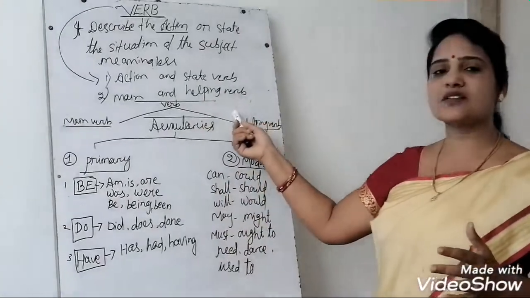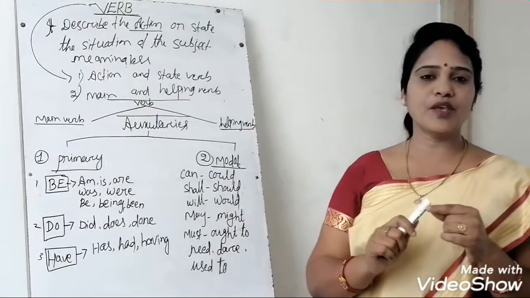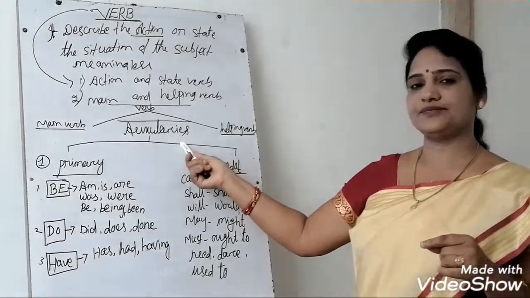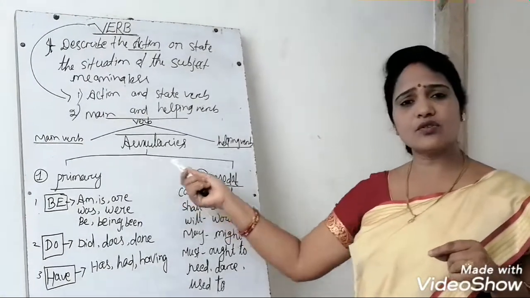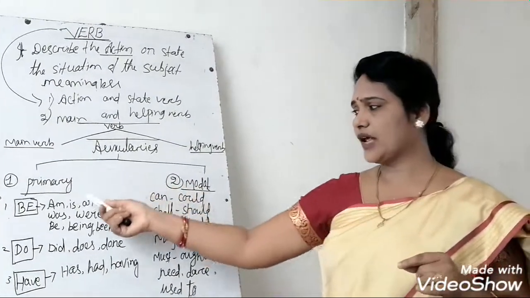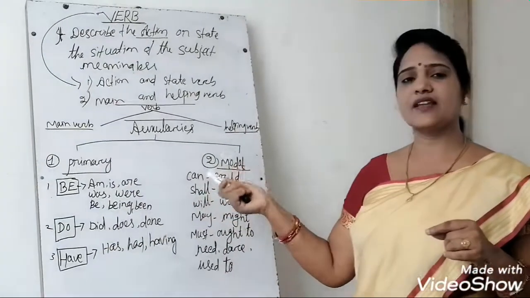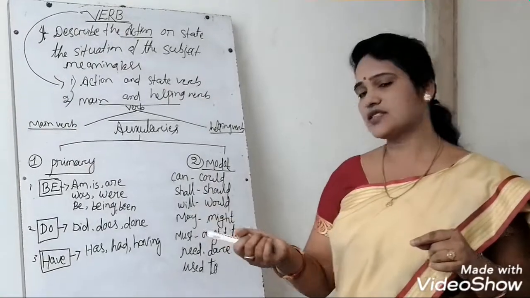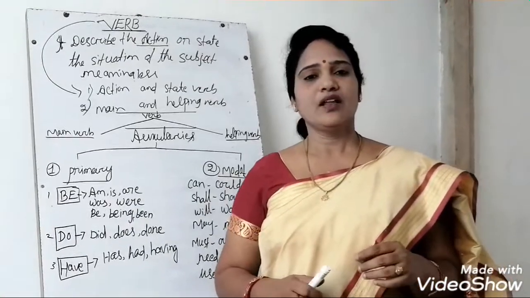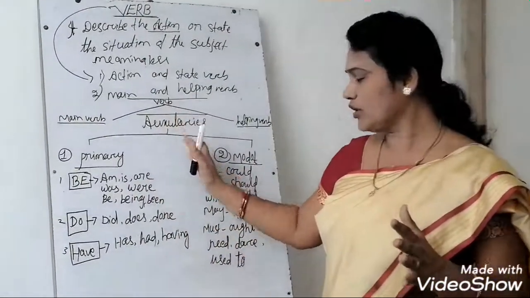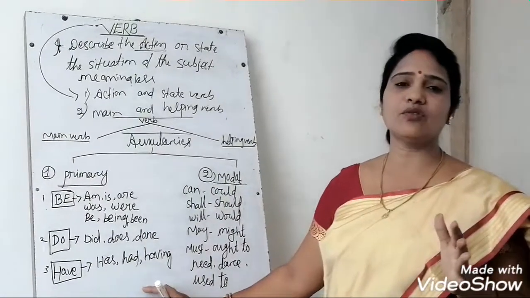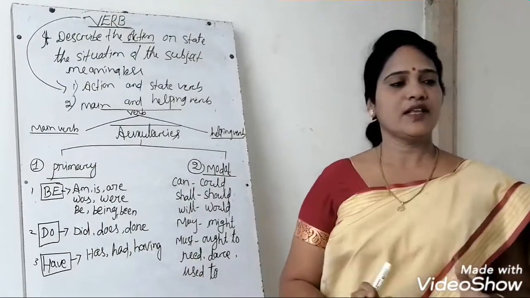The helping verb is called the helping verb, be verb or auxiliary. The auxiliaries are divided into two, primary and modal. The primary is again divided into be, do and have, and the modal includes can, shall, will, may, must, need and dare. Next lesson we will read more about it and how to use it in a sentence. Thank you children.